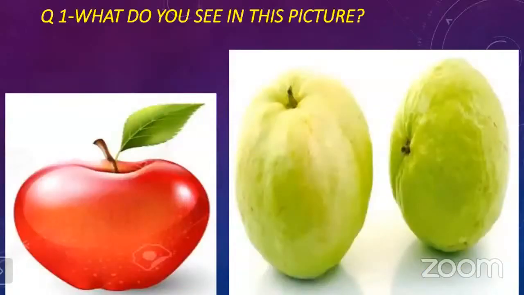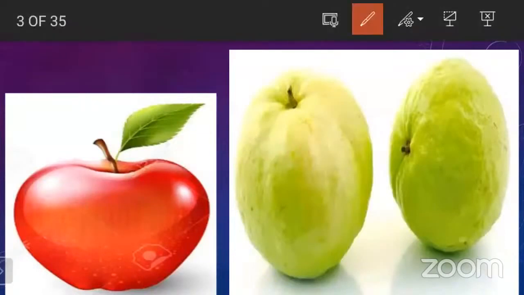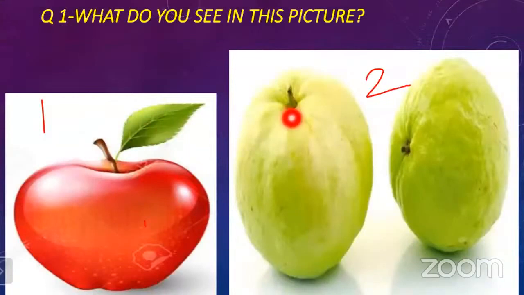So let us start, children. Look at here. In the very first picture, what do you see? Apples and guavas. So how many apples are here? Here is one apple and two guavas. So we can write these numbers like this, 1 and 2. These are the whole numbers.